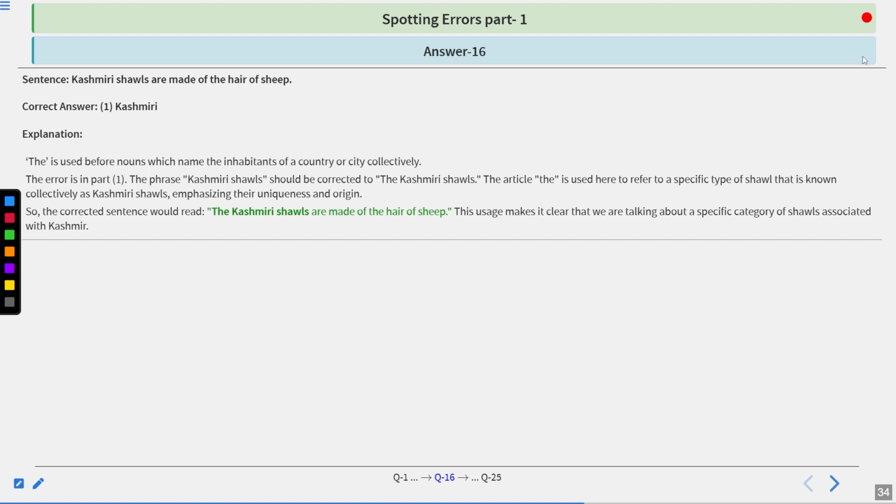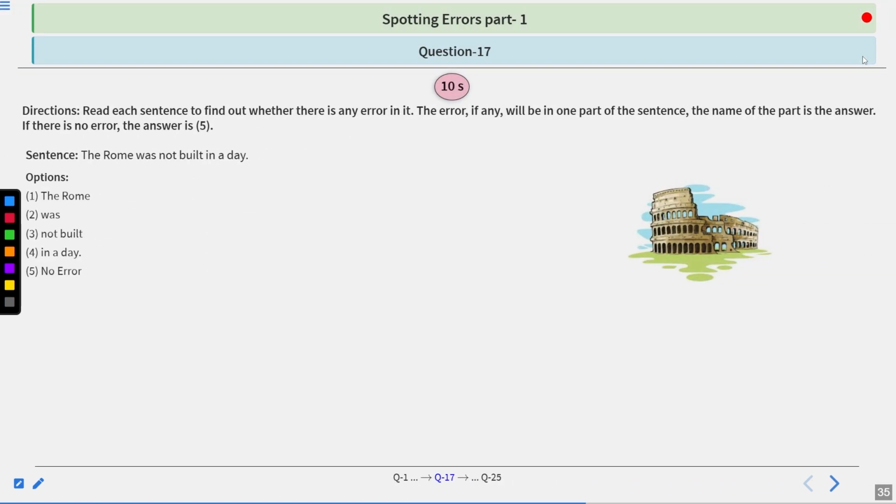So the corrected sentence would read, The Kashmiri shawls are made up of the hair of sheep. This usage makes it clear that we are talking about a specific category of shawls associated with Kashmir. Let's look at the next sentence. The Rome was not built in a day. Options are given below. You have to spot the error within 10 seconds.